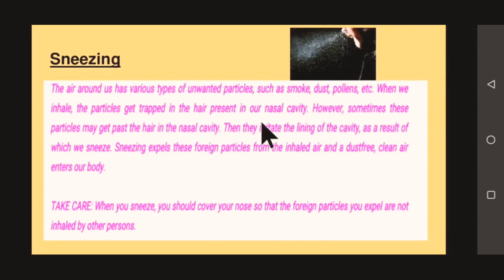However, sometimes these particles may get past it. Then they irritate the lining of the cavity, as a result of which we sneeze. Sneezing expels these foreign particles from the inhaled air and dust-free, clean air enters our body.